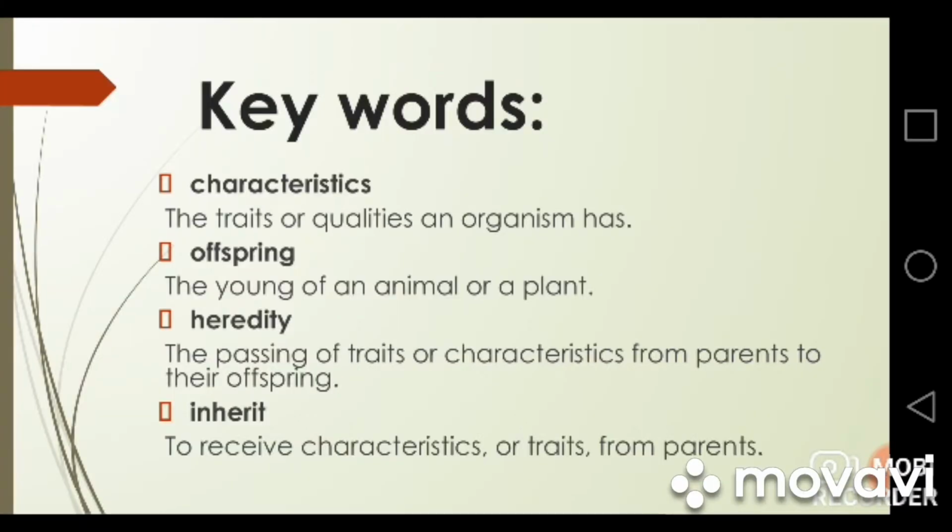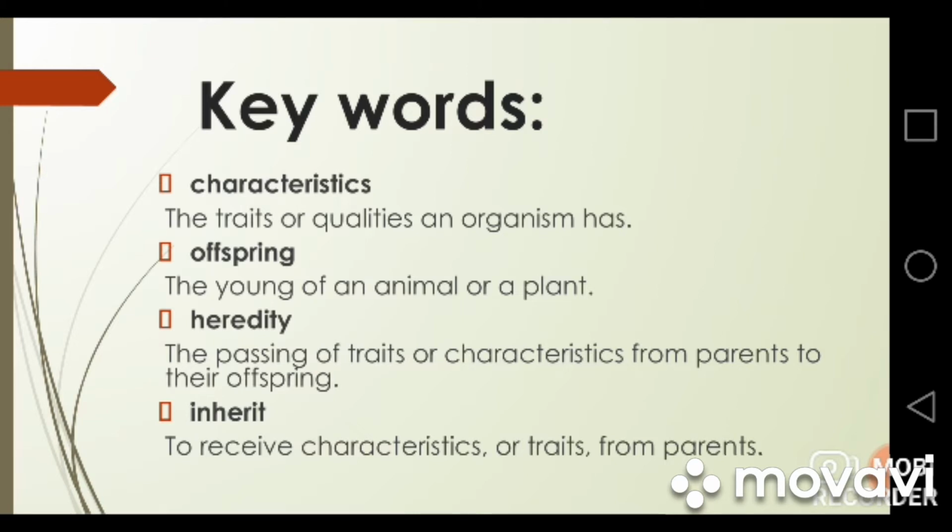Before starting the reading, we will discuss the keywords for today. We will be discussing 4 keywords today, and you can find the definitions of these keywords on page number 112 of your textbook. Characteristics. Characteristics are the traits or qualities an organism has. Whatever quality any organism has, it's called its characteristic.